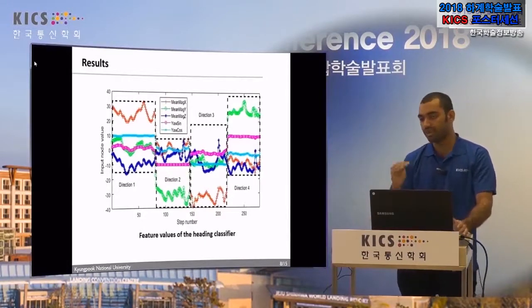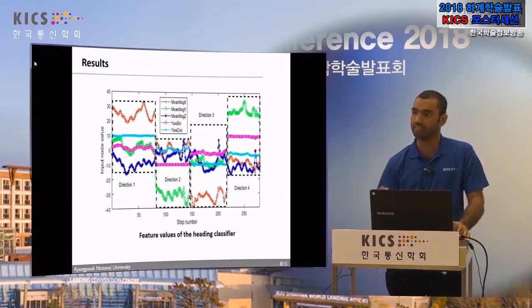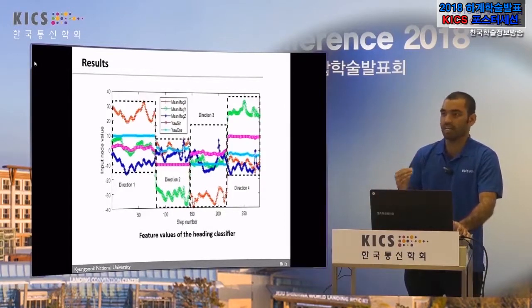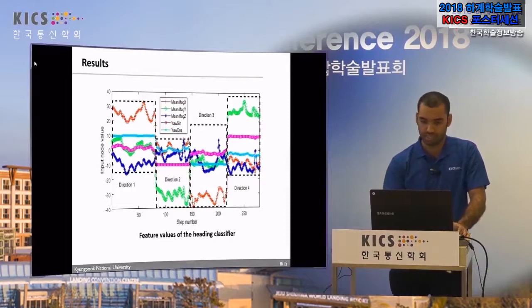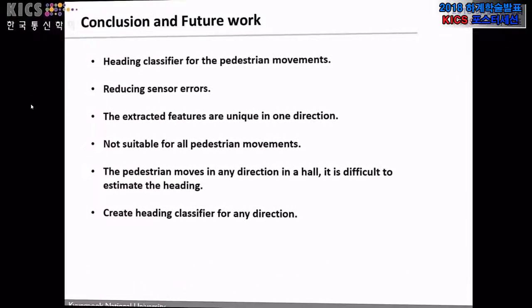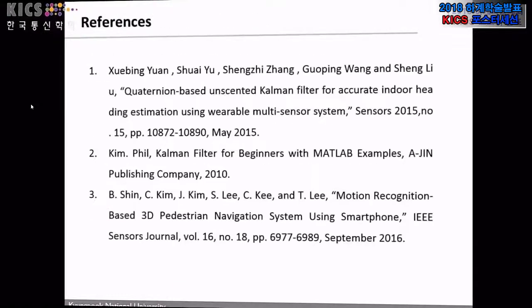So this is the basic idea to reduce the sensor errors. By using this idea we can reduce the sensor errors. So in the conclusion, we created a heading classifier to reduce the sensor error. Thank you.